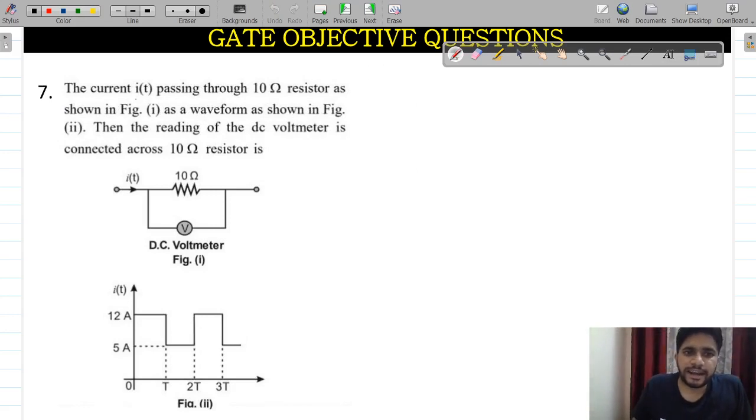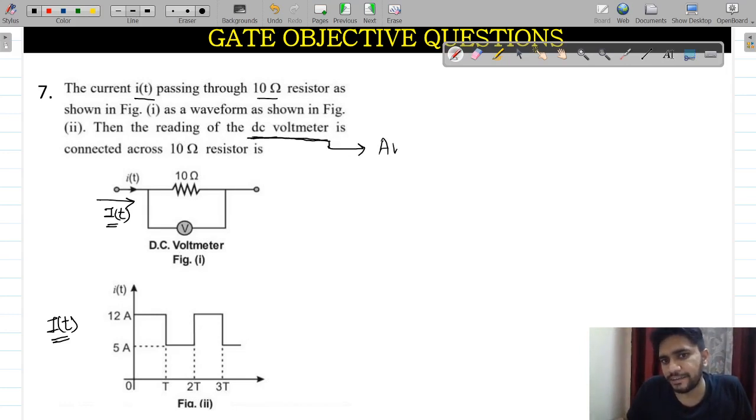The current i(t) passing through a 10 ohm resistor is shown in this figure. Current i(t) is moving in this 10 ohm resistor, shown in the waveform, and this is the waveform of i(t). So what it is asking is the reading of the DC voltmeter. For this DC voltmeter, you need to calculate the average value of this current.